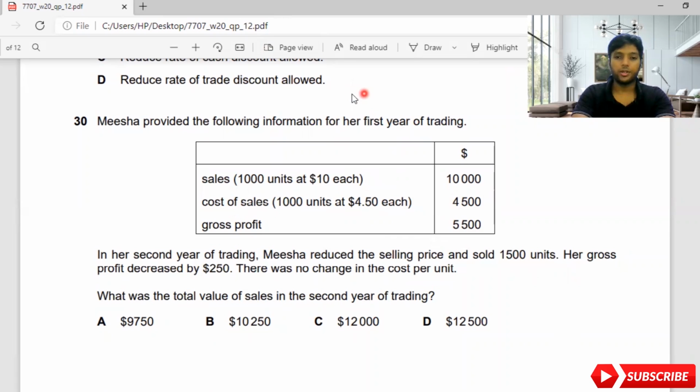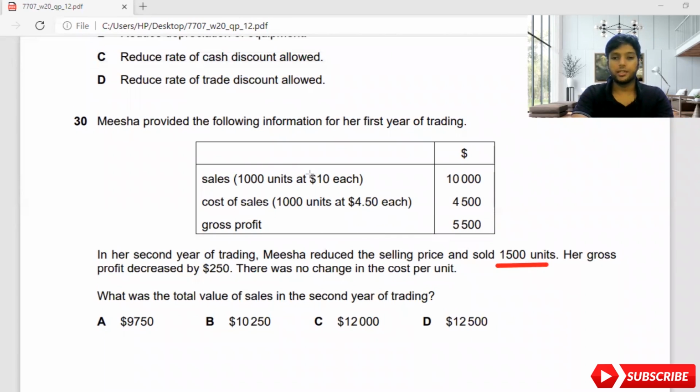Again, mark how many units he has sold: 1,500. Here he sold 1,000 units. Her gross profit decreased by 250. There was no change in cost per unit. What was the total value of sales in the second year of trading?